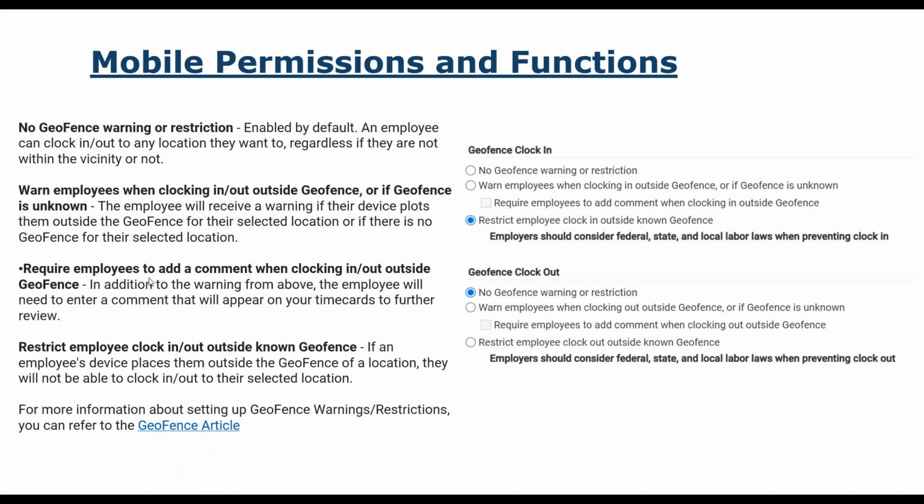Again, on the mobile security role only, strictly talking mobile here, you can do a no fence warning or restriction. So what that means is if I'm outside the geofence, I'm still going to allow that employee to clock in. When I go to the dashboard and I hover, if you see a red circle with an i in it, you hover over that red circle, it's going to tell you how far outside the geofence. Red means outside. If it's a green circle, it means I am within that geofence area, okay?